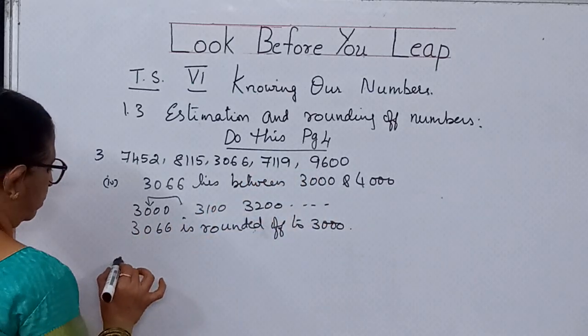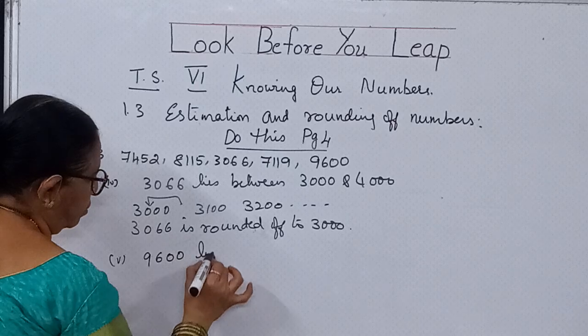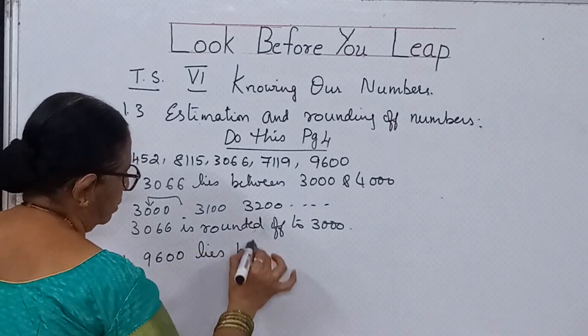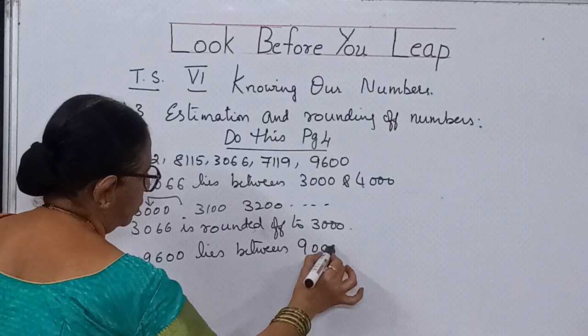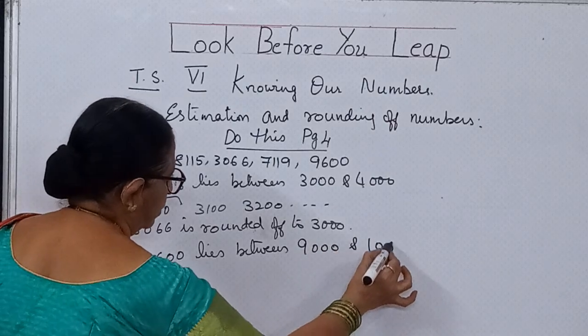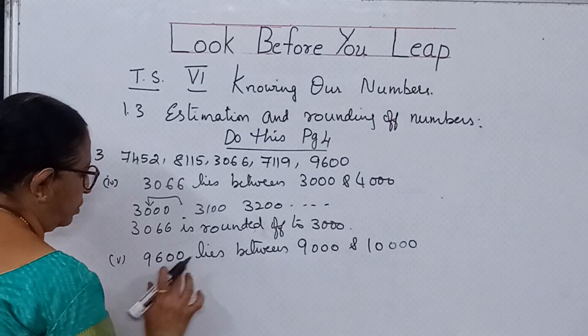Now I have done this. Now we are going to talk about 9,600. 9,600 lies between 9,000 and 10,000. In between them. Now 9,600.